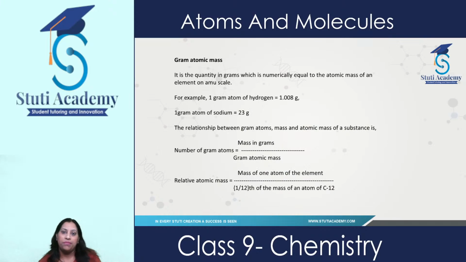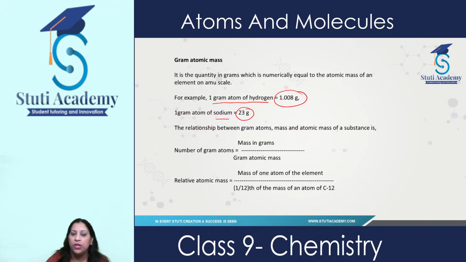Now gram atomic mass. How can we represent it? It is a quantity in grams: when we measure atomic mass in grams, it is numerically equal to the atomic mass of an element. For example, 1 gram atom of hydrogen is 1 gram, and 1 gram atom of sodium is 23 grams.